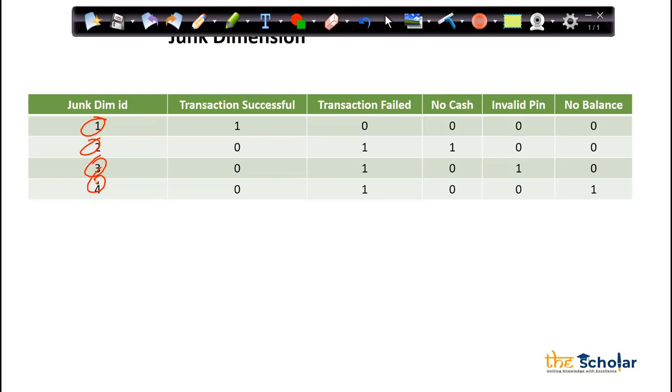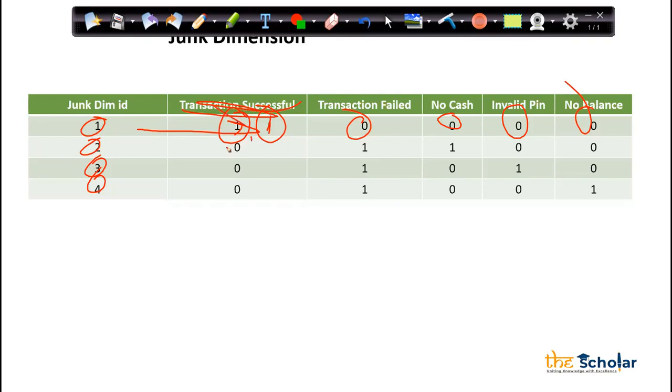So first guy had a successful transaction. As he has a successful transaction, the flag I set as 1 in this column, transaction successful. However, in the failed, it will be 0 because the transaction was successful. No cash, invalid pin, no balance is actually not a relevant option because the transaction was successful.